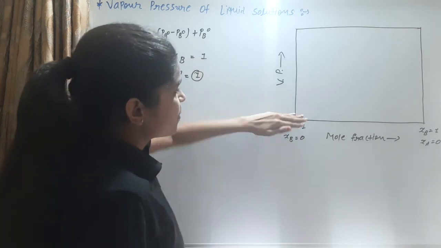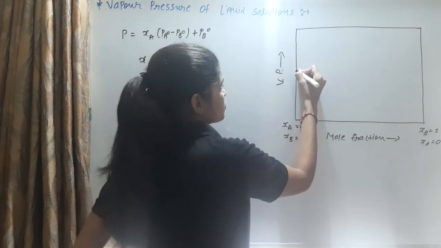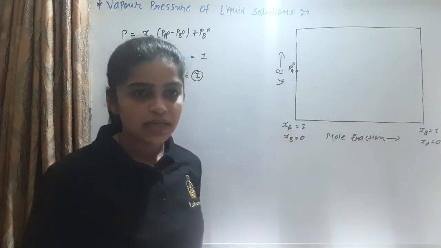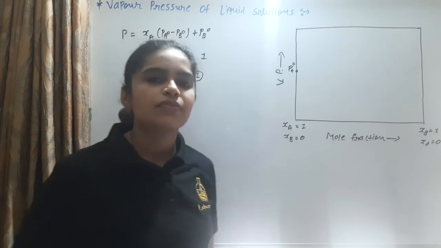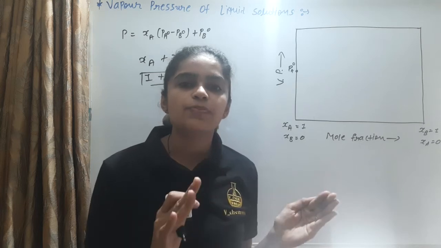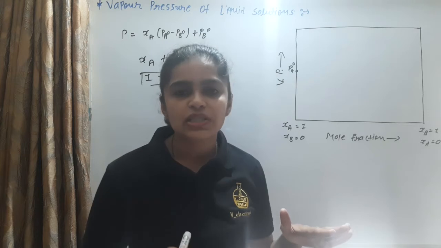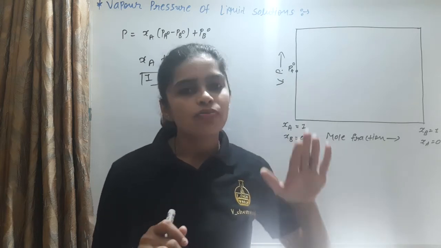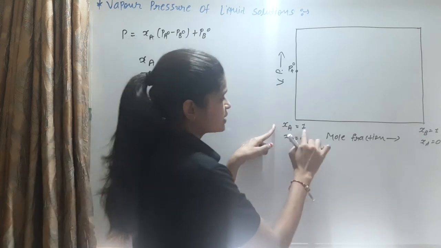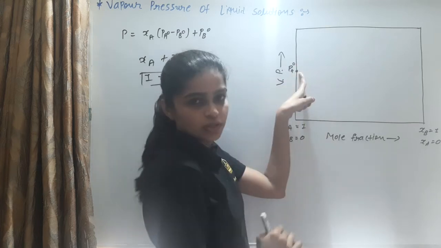So, consider this is the vapor pressure of the pure component A. It is known as PA0. And we know that the vapor pressure of the component is directly proportional to the mole fraction. Where the mole fraction is decreased, the vapor pressure is decreased. So this is XA equal to 1; at that time the vapor pressure of A is this much.